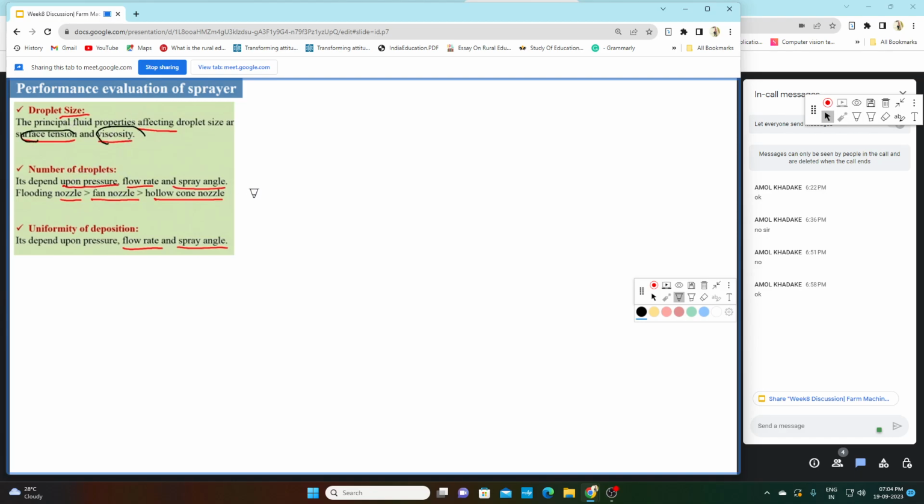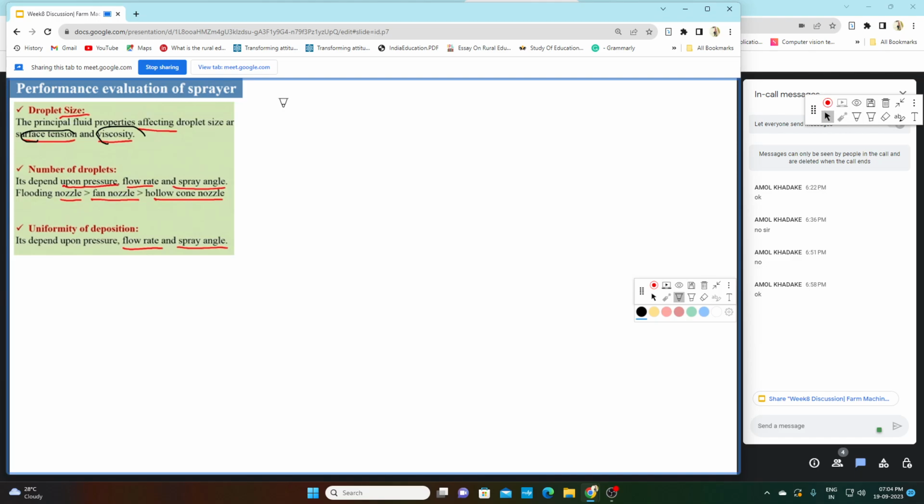Second is number of droplet. Number of droplet is affected upon pressure, flow rate, and spray angle. Basically, flooding nozzle have more number of droplet, then fan type of nozzle, then hollow cone nozzle. And third is uniformity of deposition. Uniformity of deposition depends on pressure, flow rate, and spray angle.